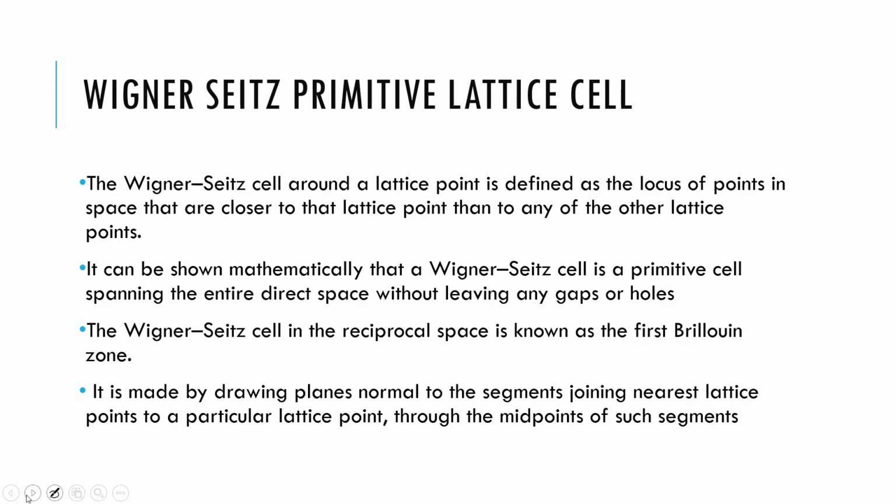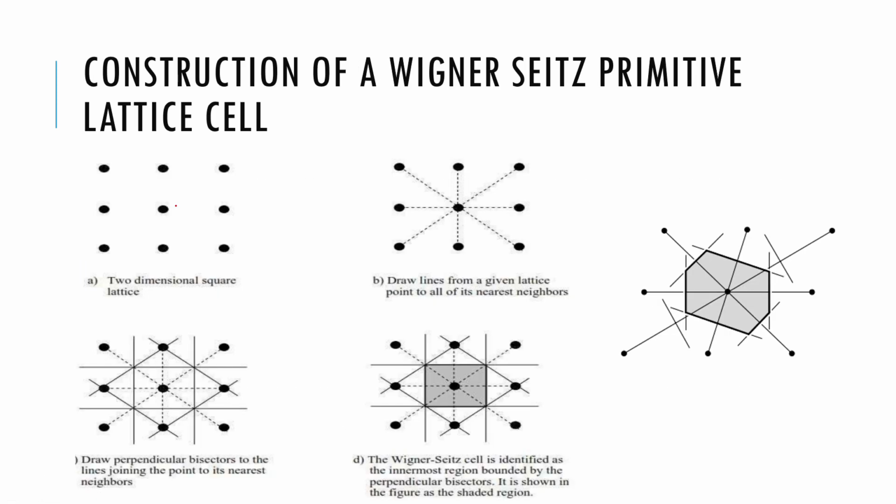Wigner-Seitz primitive unit cell. Wigner-Seitz is a locus of points in space that are closer to one lattice point than to any of the other lattice points. So I can show you before reading all these things. I will show you what a Wigner-Seitz cell is.